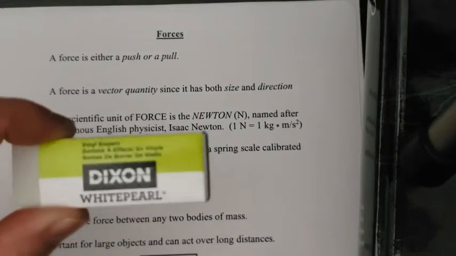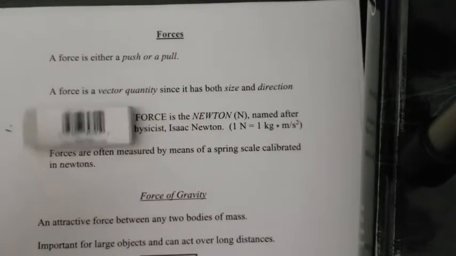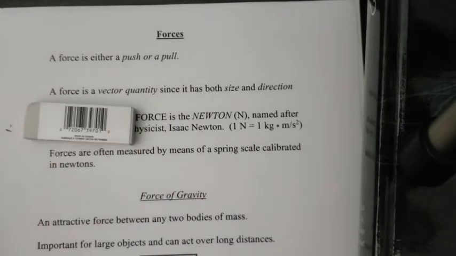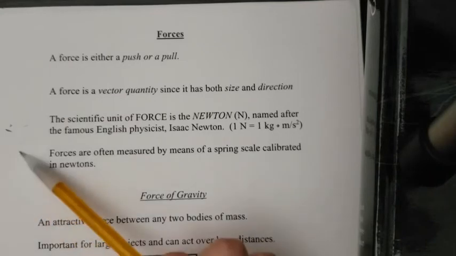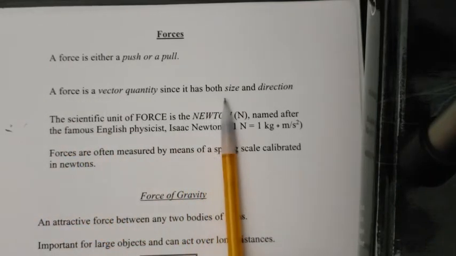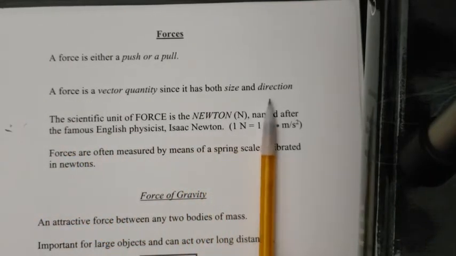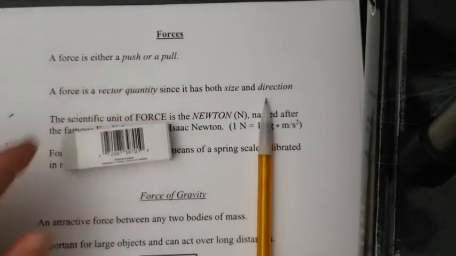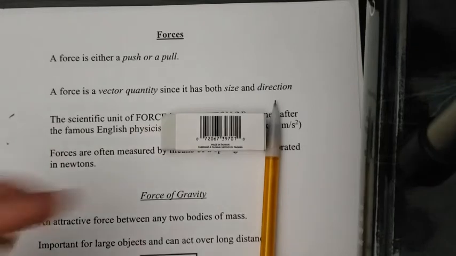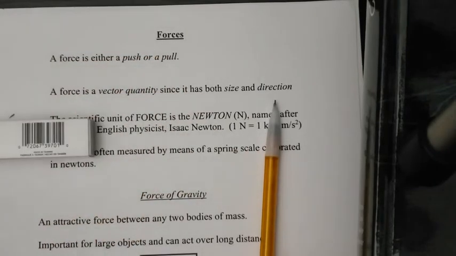Forces can also be invisible. So if I hold this up and I let it go, well, it dropped. Why did it drop? Because the force of gravity pulled it down. A force is a vector quantity since it has both size and direction. So in the case where I just let this go, the direction was down. When I moved it to the right, the direction would be the right. If I pull it to the left, the direction would be left.